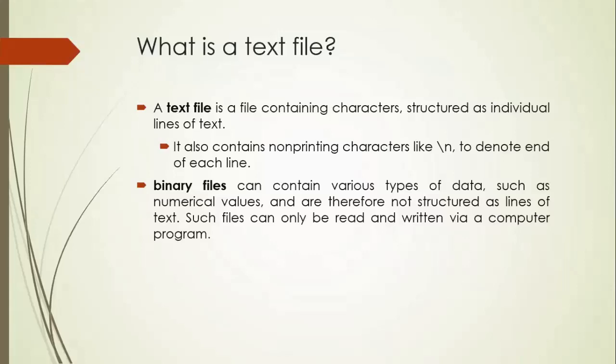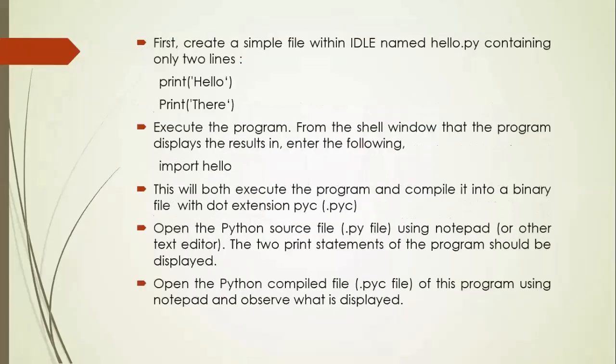The next one is the binary file. A binary file can contain various types of data, such as numeric values, characters, special symbols, etc., and is therefore not structured as lines of text. Such files can be read and written only by a computer program, so they are not understood by a normal user. I will tell you with an example what a binary file is and what a text file is, so that you can understand it.